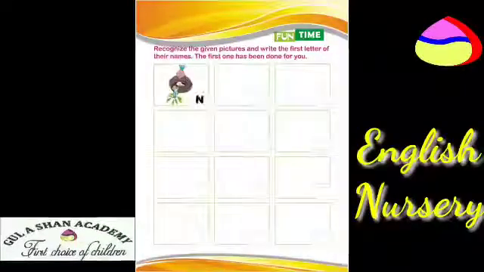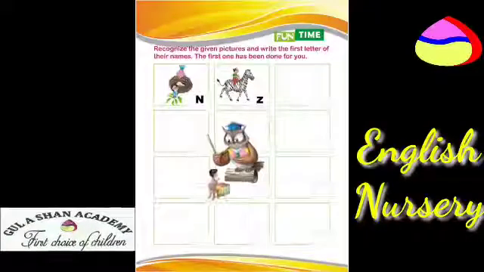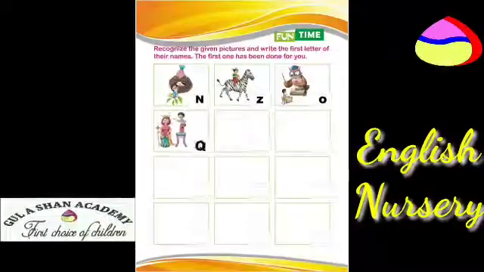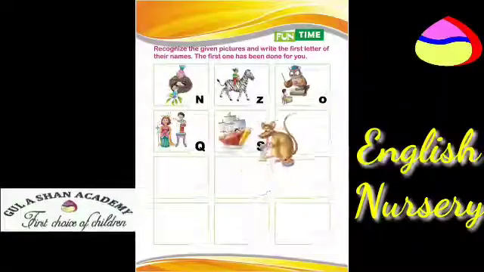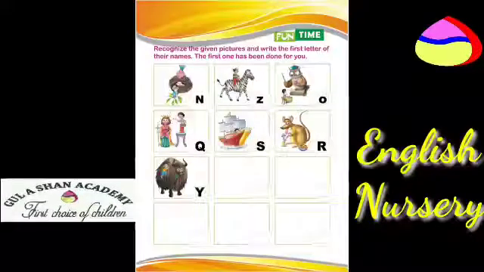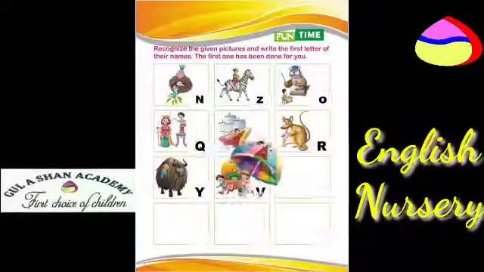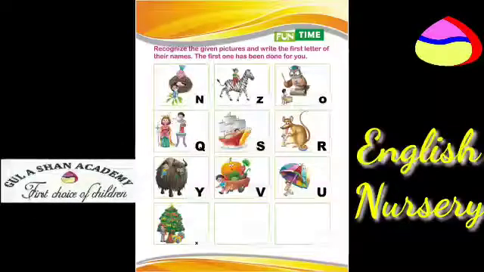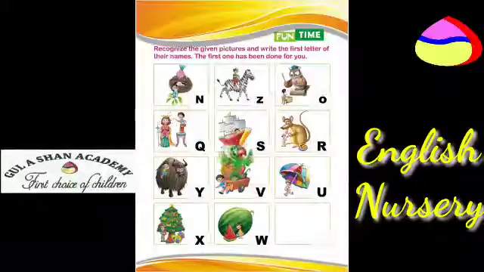N for nest, Z for zebra, O for owl, Q for queen, S for ship, R for rat, Y for yak, V for vegetables, U for umbrella, X for Xmas tree, W for watermelon, P for parrot.